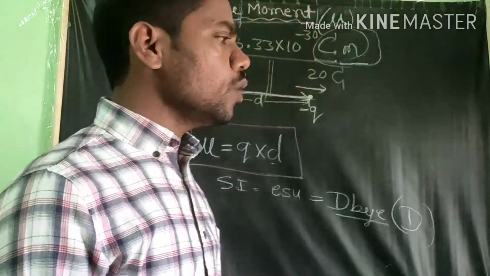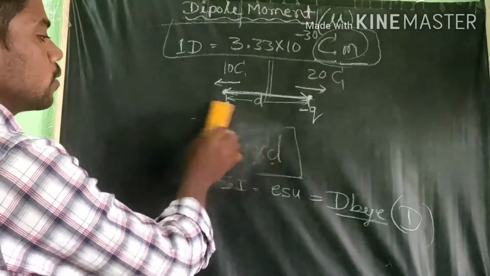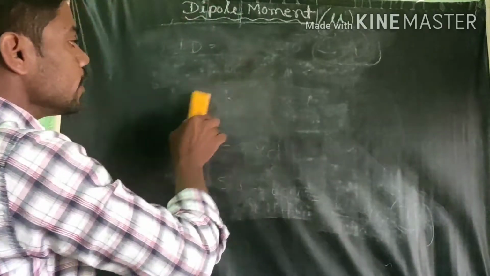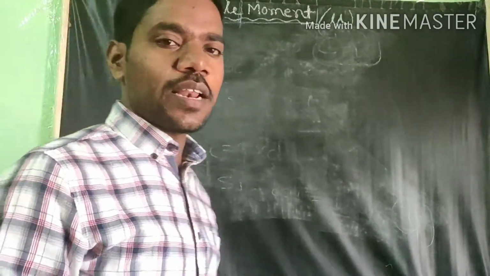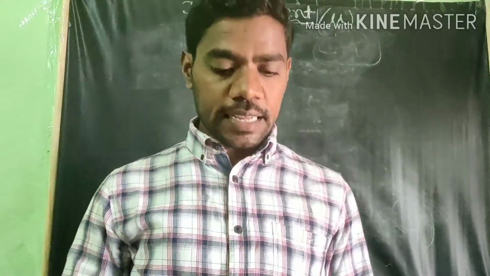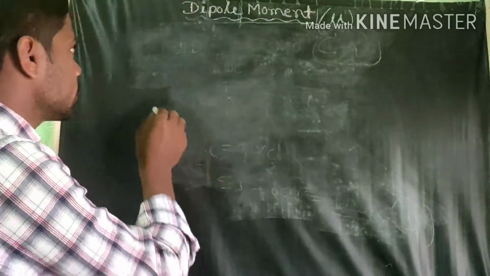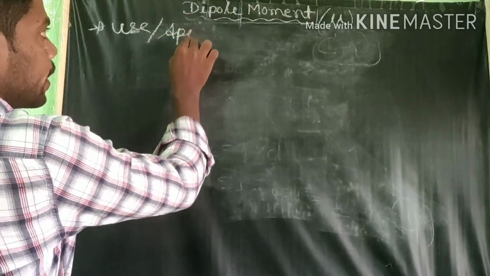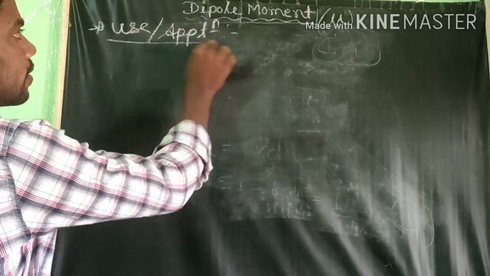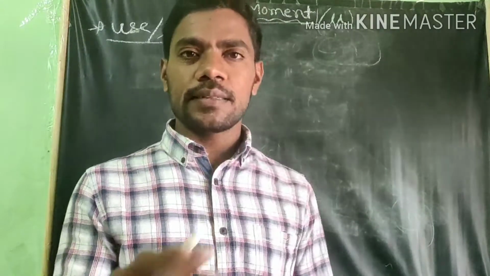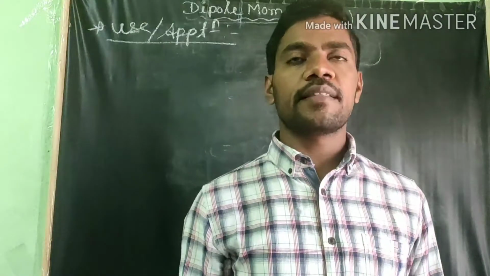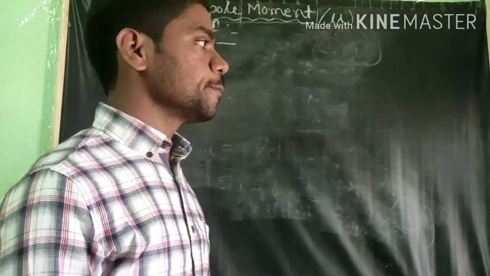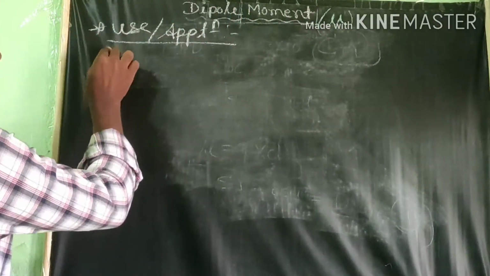Okay, we know what dipole moment is right now. What is meant by dipole moment? I think everyone understands. Then what is important now? Everyone is defining this dipole moment, but in chemistry, what is the use of this dipole moment, and what are its applications? Everyone is mugging it up and writing it, but why do you want to learn the dipole moment? That is very important. I will go one by one.